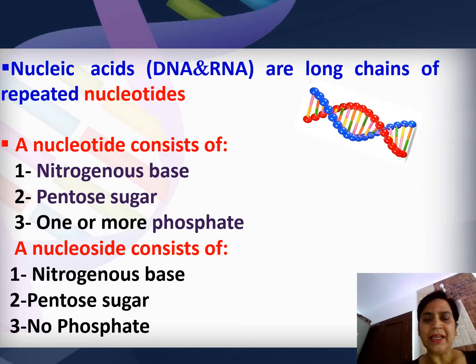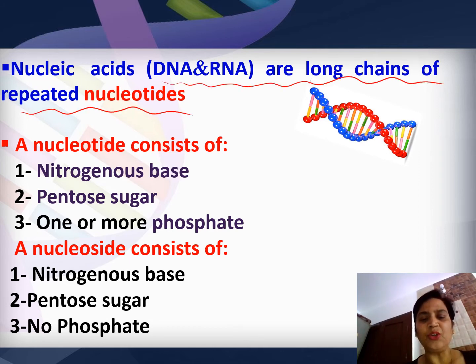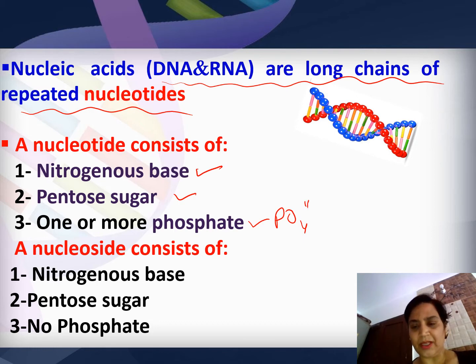DNA and RNA are long chains of repeated nucleotides. All of you must be familiar with the term nucleotide. Tide means three, so a nucleotide consists of three components. One is the nitrogenous base, second is the pentose sugar, and third is one or more phosphates. The phosphate is negatively charged, which gives a negative charge to this.